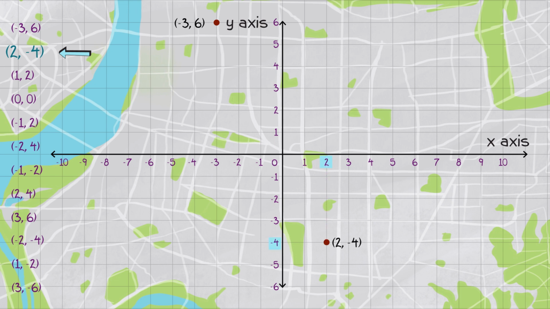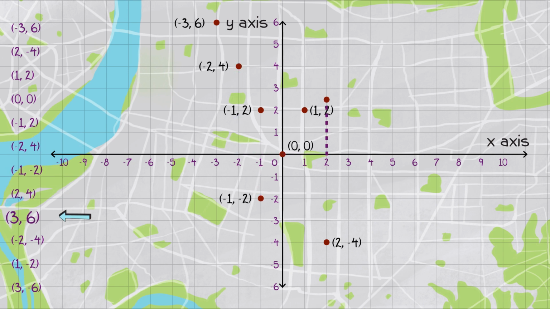by 4 units. The third robbery has an x-coordinate of 1 and a y-coordinate of 2. This means that we should shift 1 unit to the right of the origin and then move up by 2 units. In case of the fourth robbery, both the x and y values are equal to 0. This means that we don't need to move either left, right, up, or down. The same technique can now be used to plot the coordinates of all other robberies.